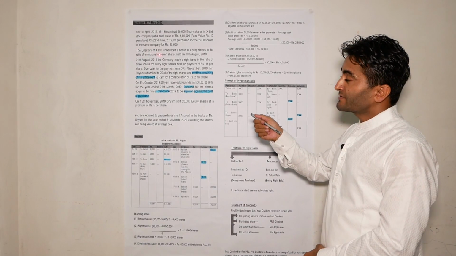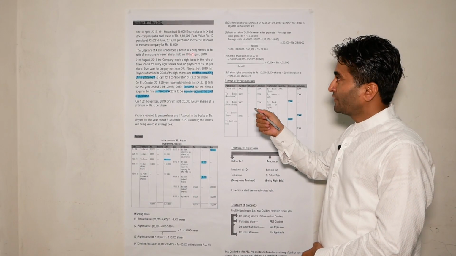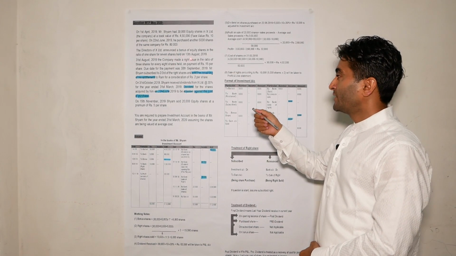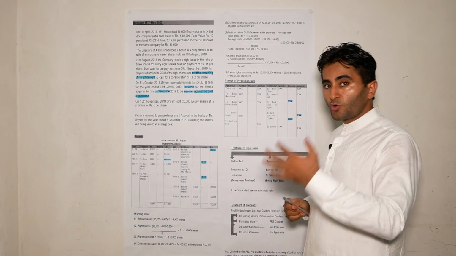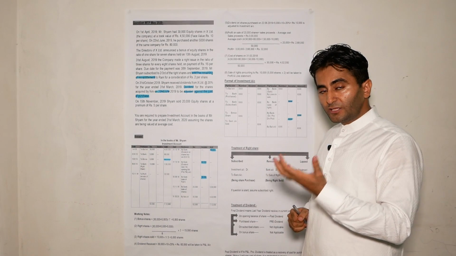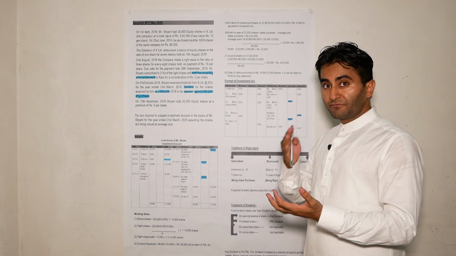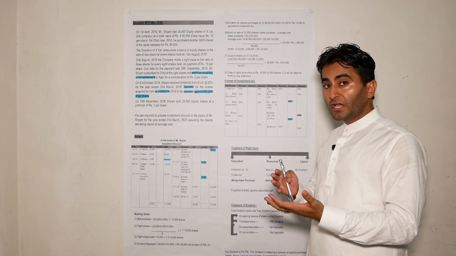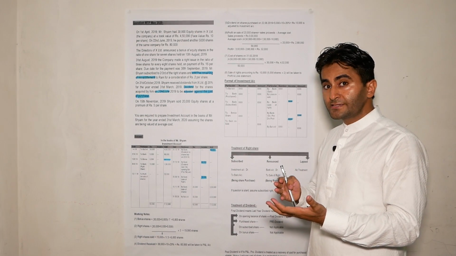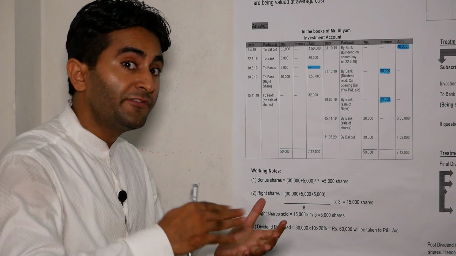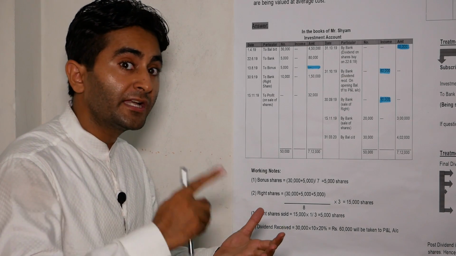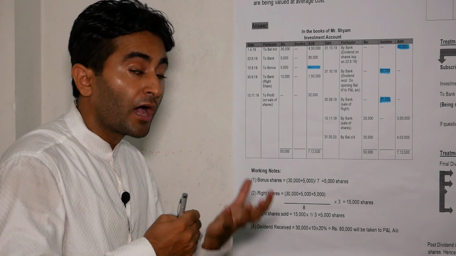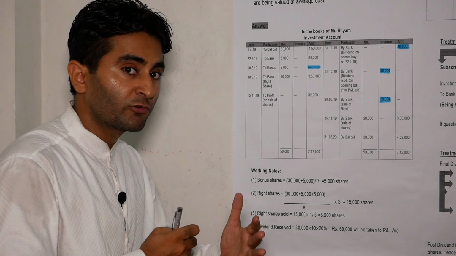The directors of X Limited announced a bonus of equity shares in the ratio of 1 share for 7 shares held on 10th of August 2019. So how many shares do we have on 10th of August 2019? We have 30,000 opening balance plus 5,000 purchased shares, so the total is 35,000. If you have 7 shares, then you will get 1 bonus share. If you have 35,000 shares, how many bonus shares will you get? This is what we are calculating here.